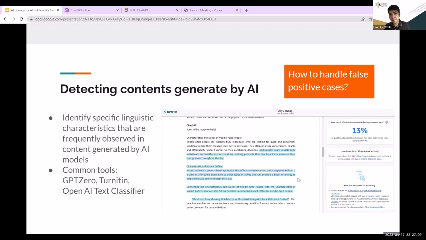So it's already embedded in the Turnitin assignment, and you can use it right now. You don't need to copy and paste everything to the detection tools again. So you can have a try. And of course, if you have any questions about those detection things, feel free to contact me.